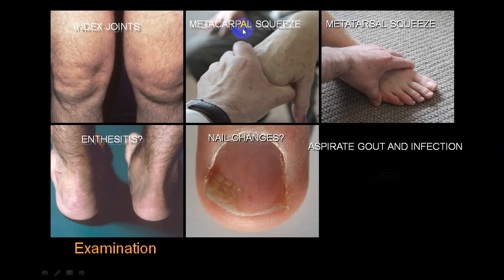You can do a metacarpal squeeze and find out the tenderness, and a metatarsal squeeze and find out the tenderness. You can see extra-articular involvement in the form of nail changes, enthesitis, that is, involvement of the tendons. You can aspirate and try to identify and differentiate crystal arthritis from infective pathophysiology. All those can be done.